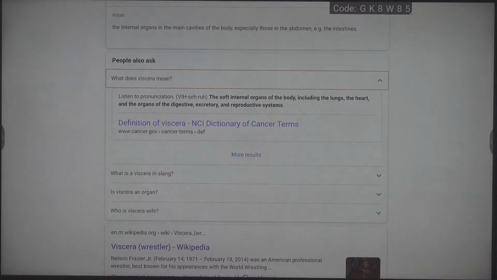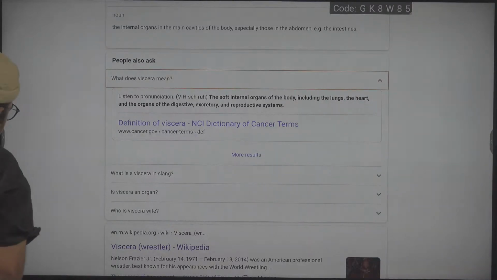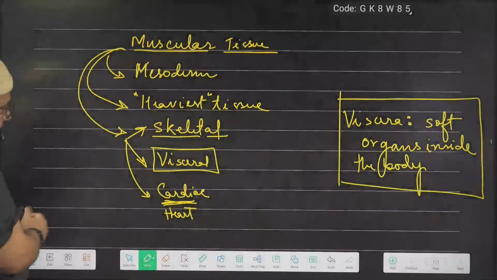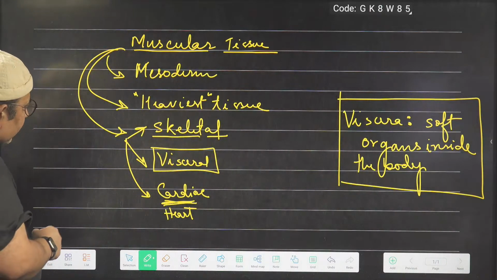Okay, that is the definition. All the soft internal organs of the body, and these are the examples of viscera. So you can go with the definition which is written on the board. I think that is more or less the same.